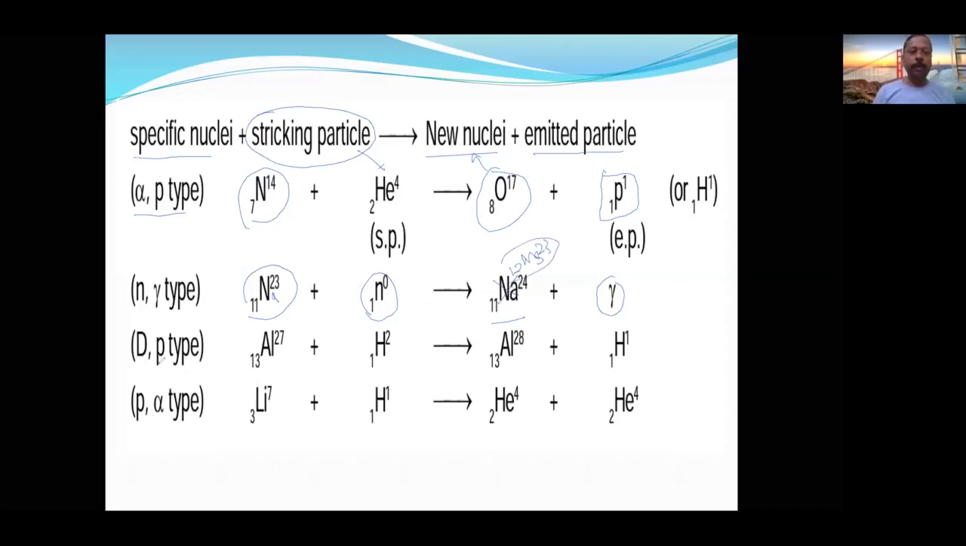Same way, d and p, deuterium and proton. So deuterium is the projecting or striking particle on the aluminium, and it is giving a proton, that is 1H1. Same way, proton and alpha particle. This is another example of proton and alpha particle. Is that clear? Shall we go for the next slide? Okay, next slide is here.